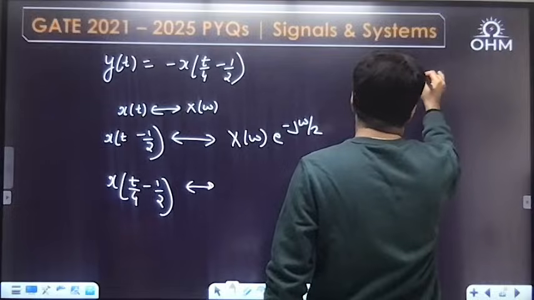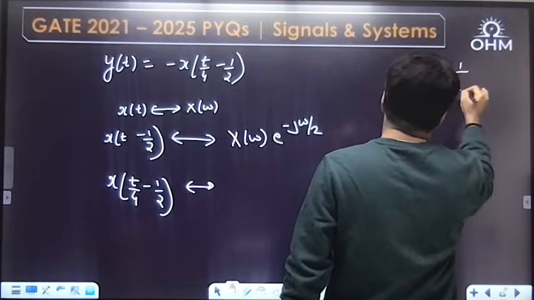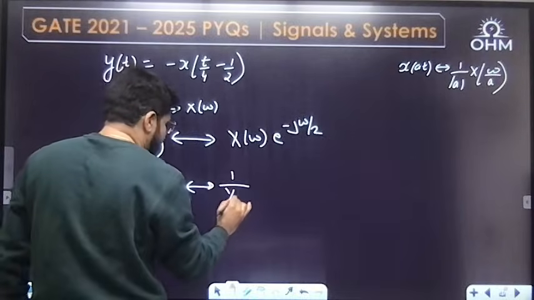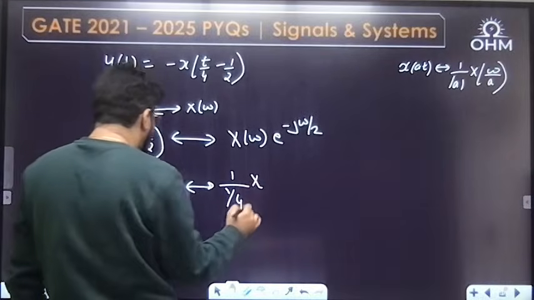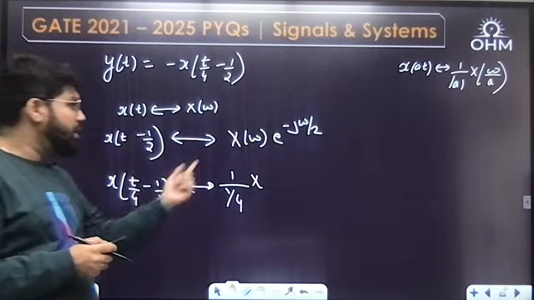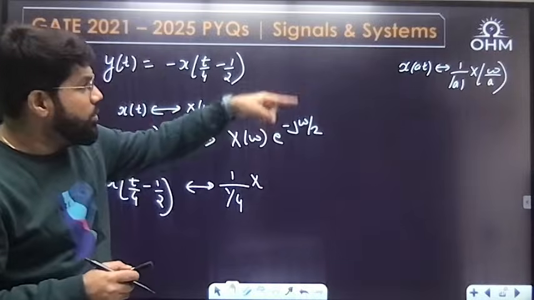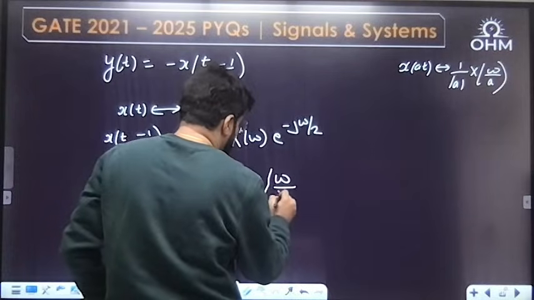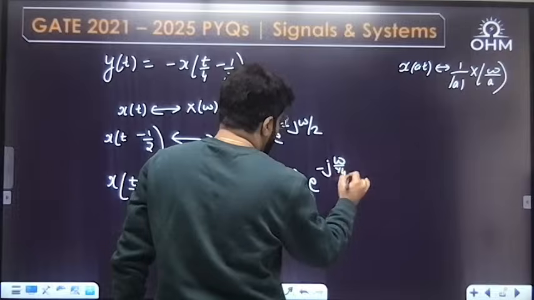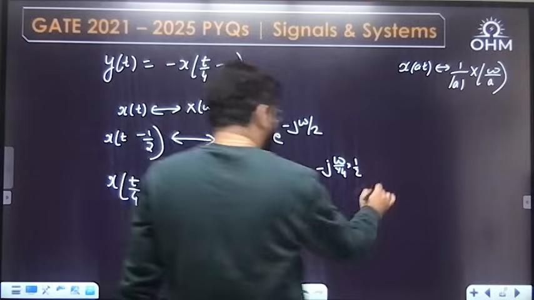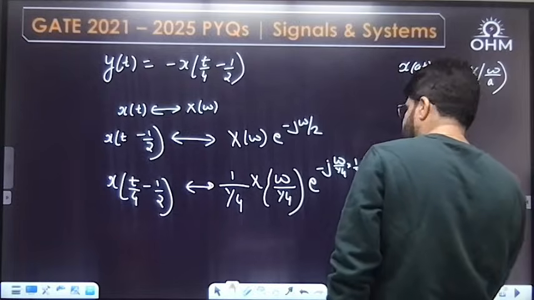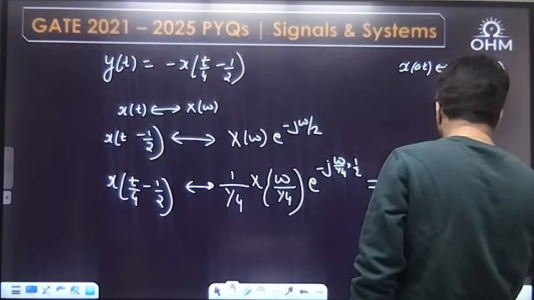If it is only x of at, the Fourier transform is given by 1 upon modulus a, X of omega by a, right? 1 upon modulus a is 1 by 4, so 1 upon 1 by 4, X of omega by 4. But right now, this is the Fourier transform onto which I am applying the scaling property. So every omega on the right has to become omega by a. Okay, e power minus j omega by 1 by 4 into this half, I will write separate. So this totally becomes 4 X of 4 omega e power minus j 2 omega.